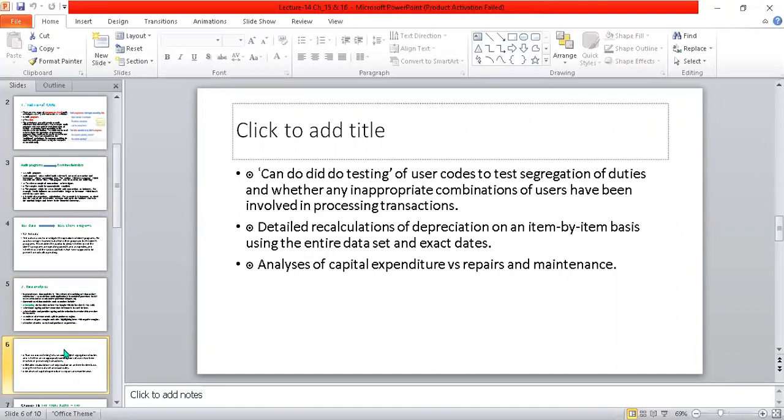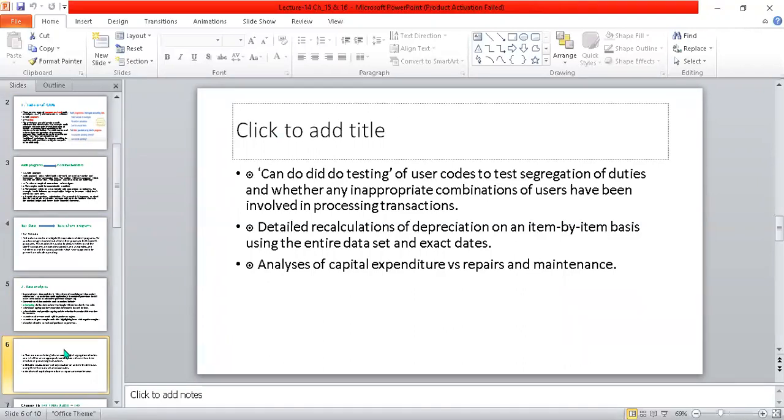Okay, analytics of the data can do this: testing of user codes to test segregation of duties and whether any inappropriate combination of users has been involved in processing transactions. Also check the different segregation of duties, whether people perform according to the assigned duty or set duty. There is an appropriate or an inappropriate combination while processing the transaction. If there is an issue or any fault, he has to generate his opinion about the entity.